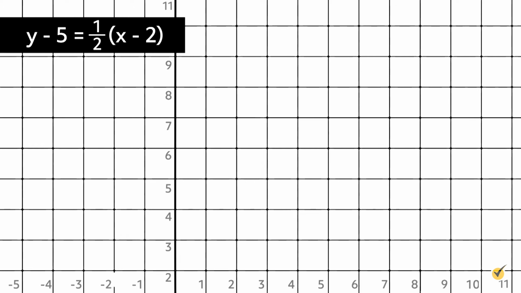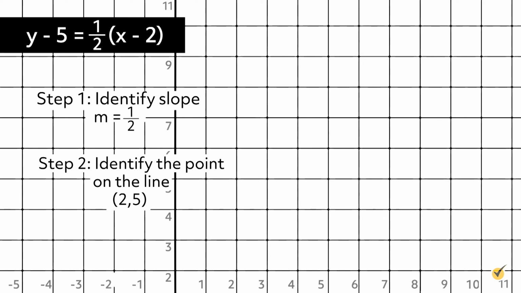Once you feel comfortable with identifying the slope and the point from this form, you can graph the line as we did before. Y minus 5 equals 1/2 times x minus 2. Step 1, identify the slope m equals 1/2. Step 2, identify the point on the line, 2, 5. Some students find it helpful to switch the sign of the given formula to determine the coordinates of the point.